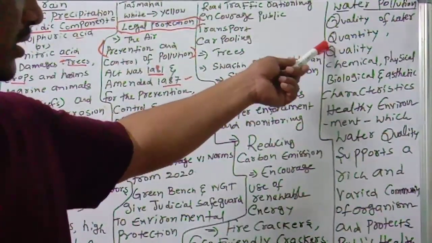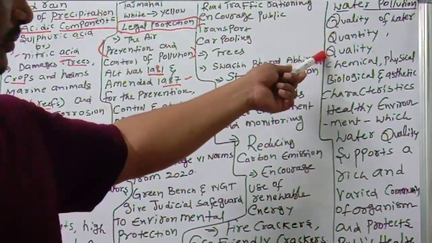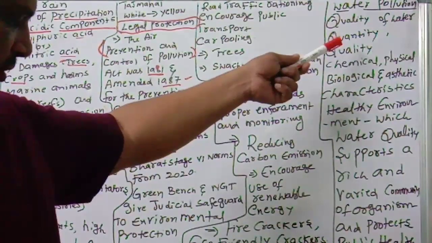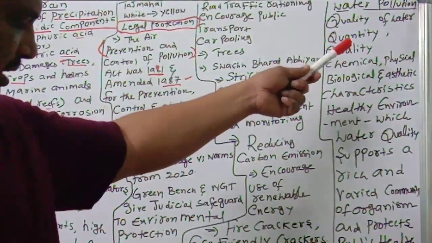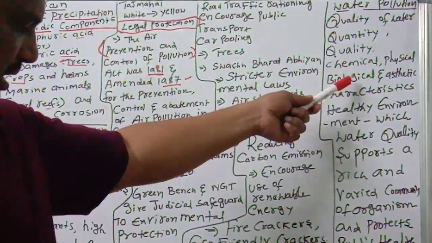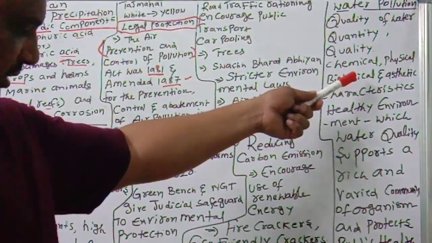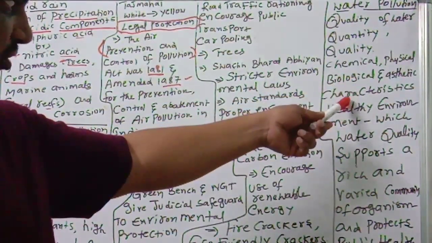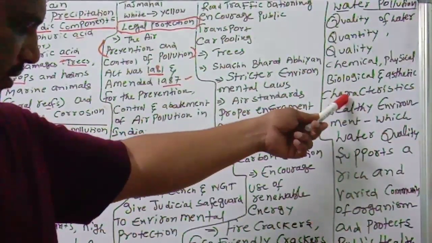Water has two dimensions that are closely linked. What are those? Quantity and quality. What is quality? Quality is commonly defined by physical, chemical and biological characteristics, as well as aesthetic appearance and smell. These are all very important.